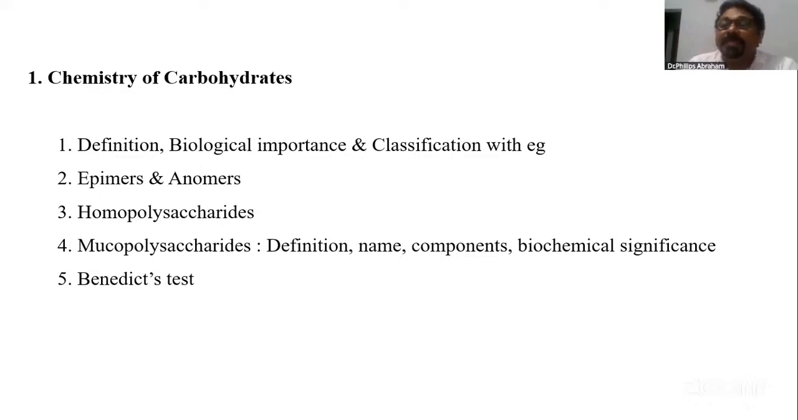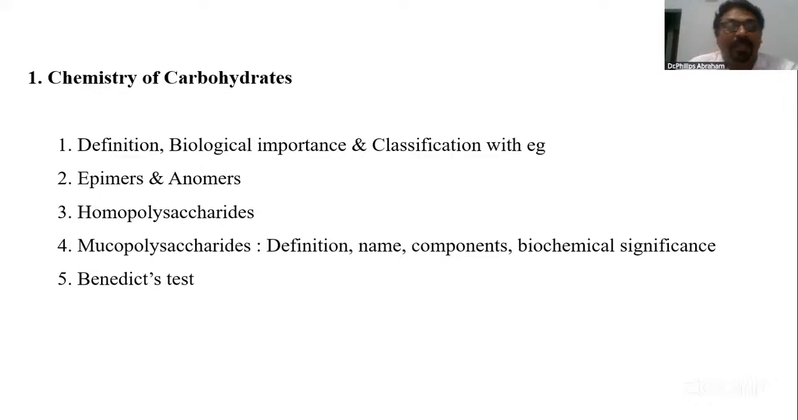Then say its names, what the components of it are, and what the functions of it are. It goes in that way. I hope you remember the terms like hyaluronic acid, dermatan sulfate, chondroitin sulfate, keratan sulfate, and what more. Okay, so these are the mucopolysaccharides. And say about its functions.